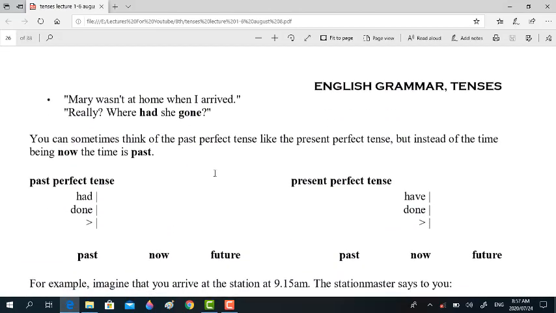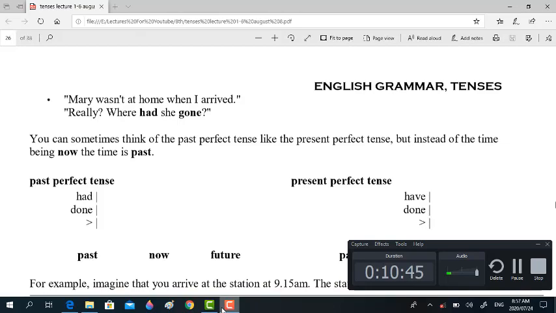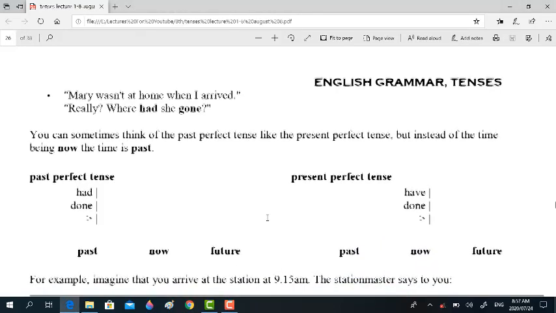I just check for the time. Okay, we have time, so we can continue.